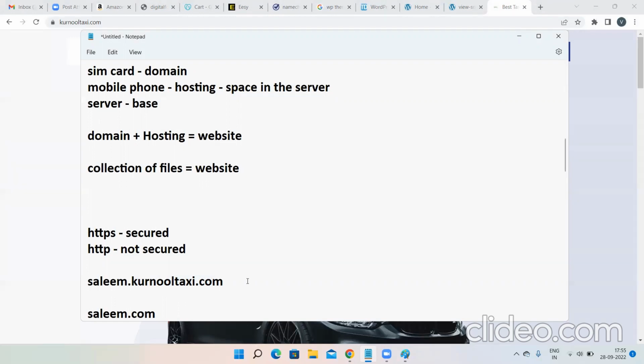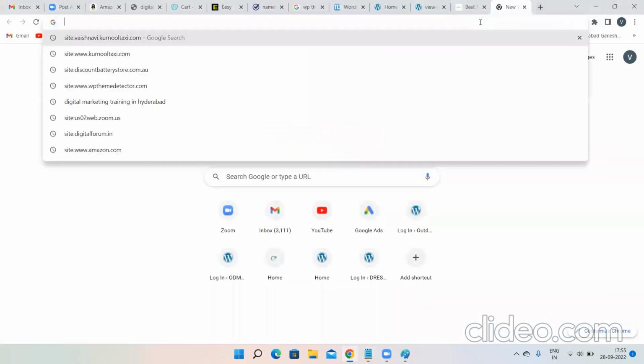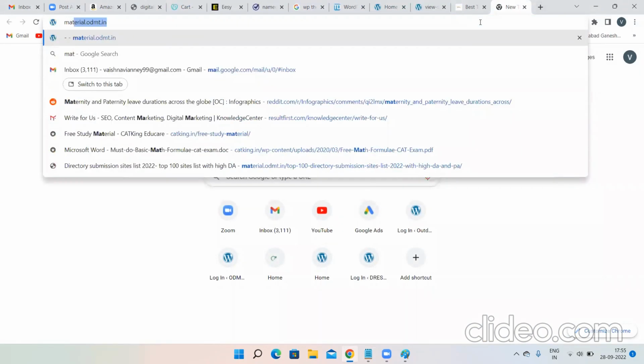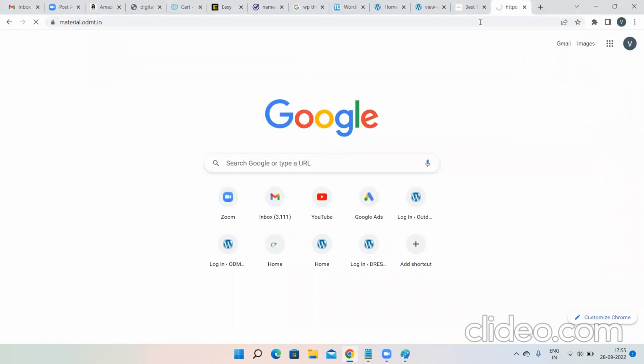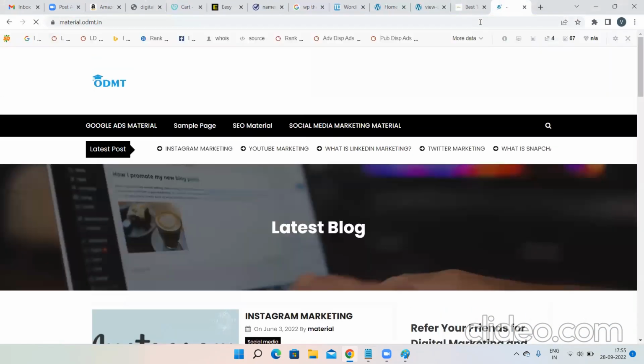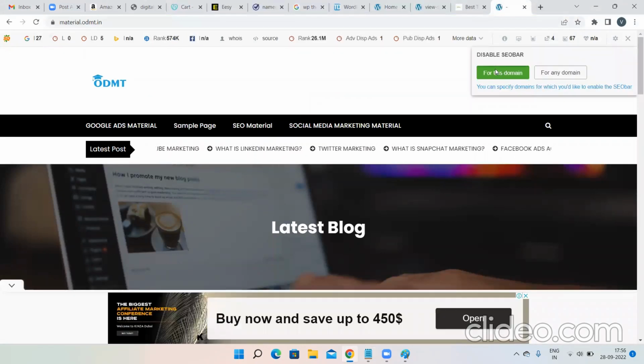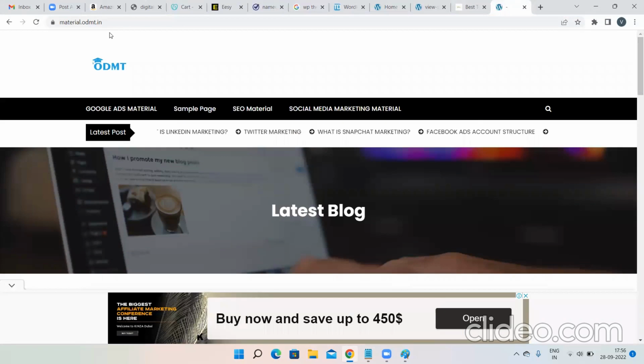Why create these subdomains? Because we have this online institute, it is really useful for us, we are creating it. But why do other people also, generally different people also create these subdomains? What is the need for them? See, obviously there is a website called odmt.in. Then we also have a website called material.odmt.in. Which is the main domain, which is the subdomain, Salim? It's the subdomain, madam. This is the subdomain, right?